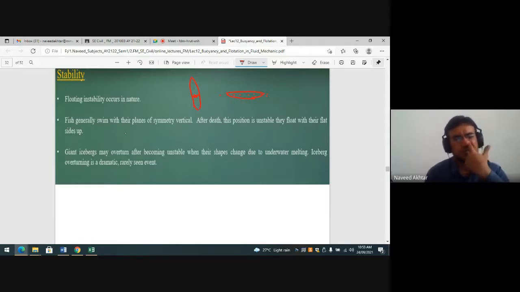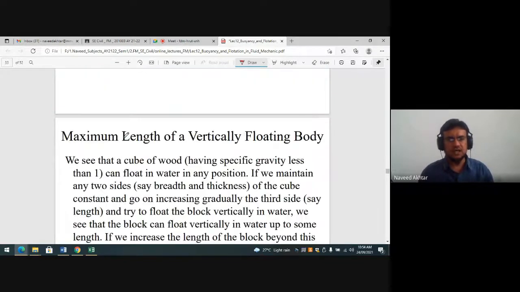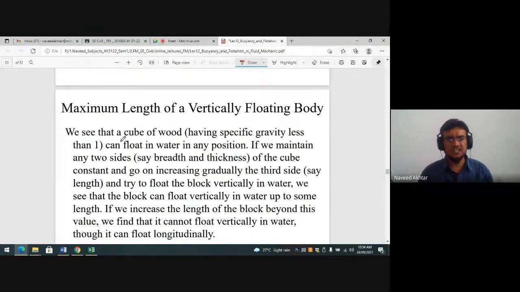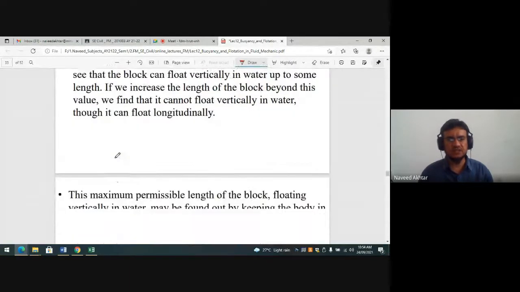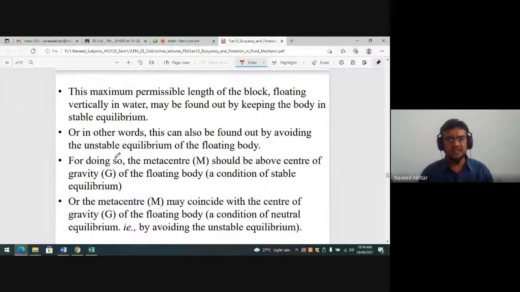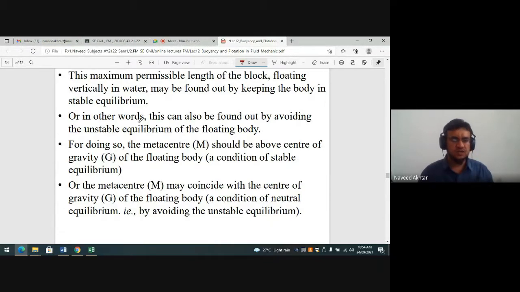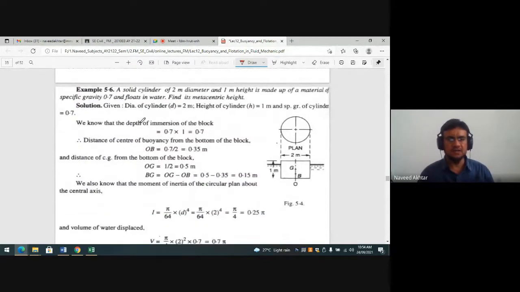Similarly, a giant iceberg may overturn after becoming unstable when its shape changes due to underwater melting. Underwater melting changes the shape, and the iceberg can overturn dramatically, though this is rarely seen. And there is another topic: the maximum length of a vertical floating body. The maximum permissible length of a block floating vertically in water may be found by keeping the body in stable equilibrium. And there are some examples.